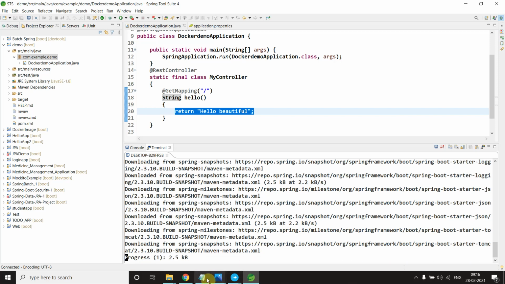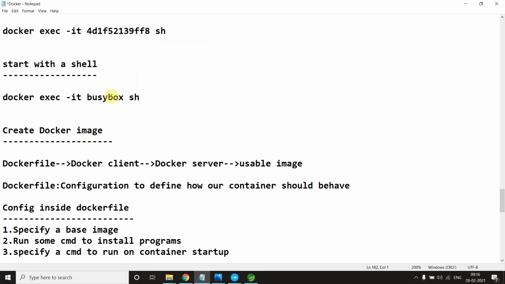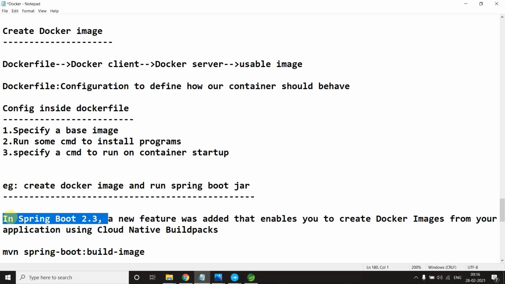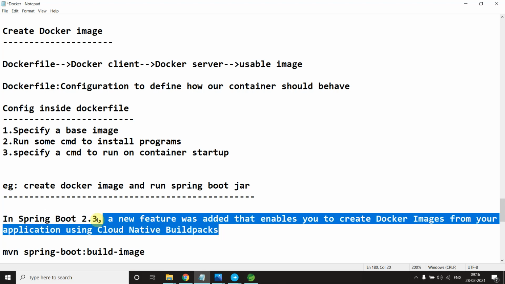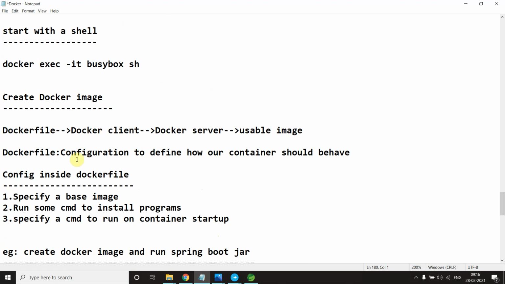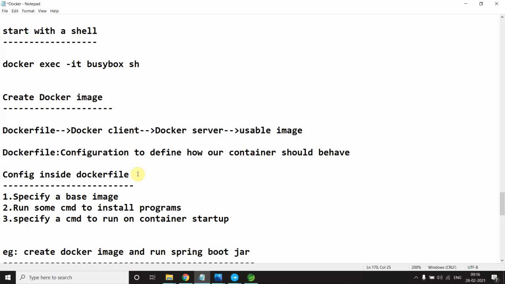Or if you want to go with the concept of a Docker image file, you can go, no problem with this, you can practice this also. But I found this pretty cool project while learning this. This pretty cool technology was introduced in Spring 2.3, and I found you can do it with one command, so why do all these things? No need to work with the Dockerfile and all. But still, if you want to learn this, I will mention some links. Or if you want me to make one video on this, I will, just let me know.